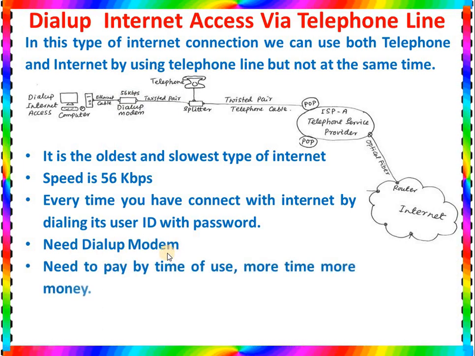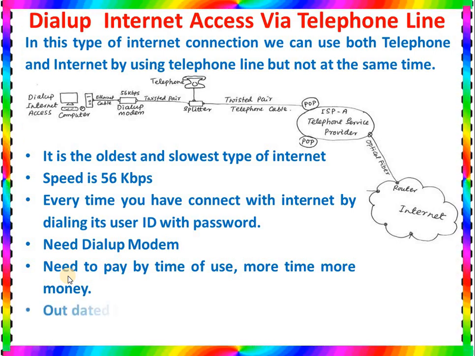Need to pay by time of use. This is a very important point. That means if you use more time, then you have to pay more money. If you use 1 hour, then you pay less money. If you use 10 hours, then you have to pay 10 times the money. So as long as you use, you have to pay more bill. As less as you use, you pay less money. So in this type of internet connection, you have to pay by time.